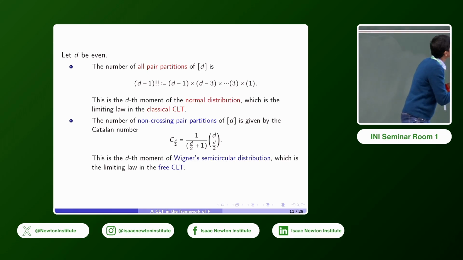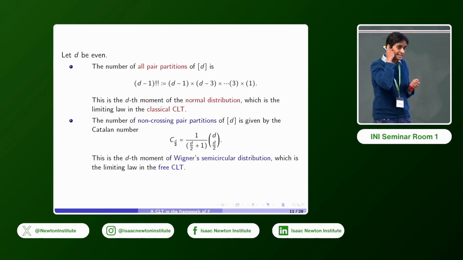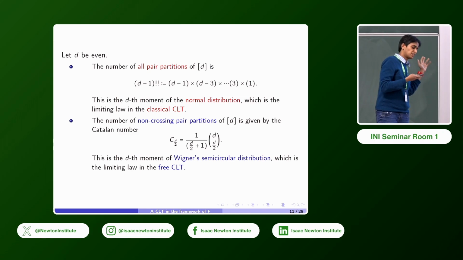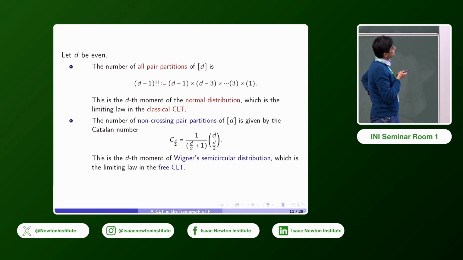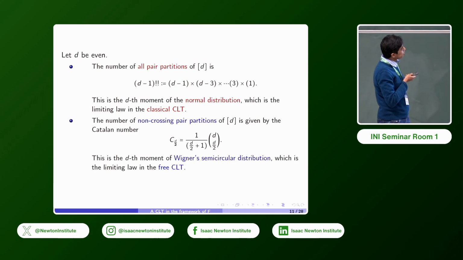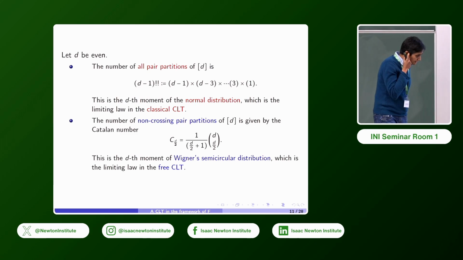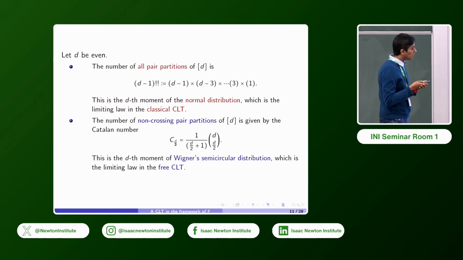And these numbers correspond precisely to the dth moment of the two distributions that we've seen so far, the Gaussian or normal distribution and the semicircular distribution. So D minus 1 double factorial is the dth moment of the normal distribution, which is what popped up in the classical CLT as the limiting law.